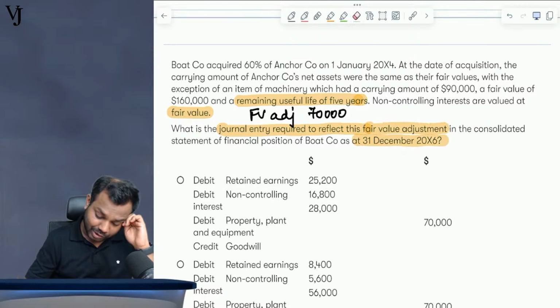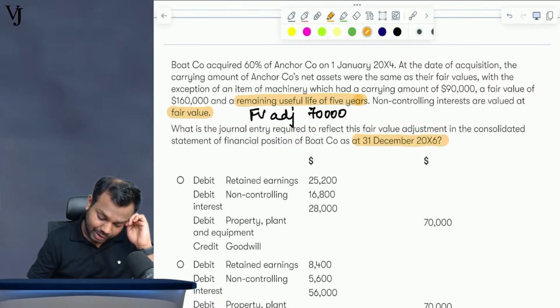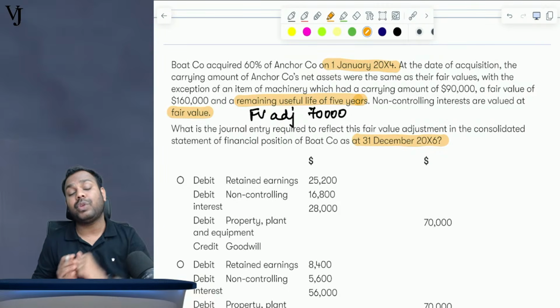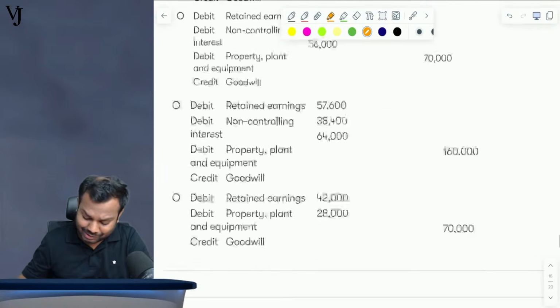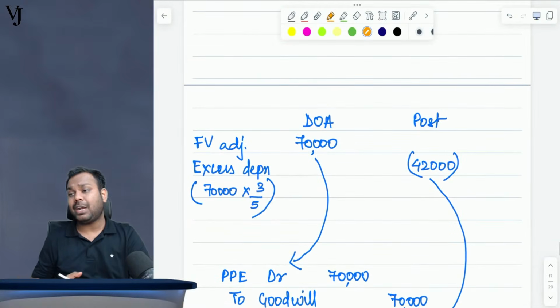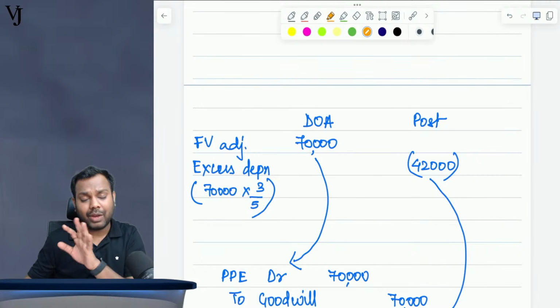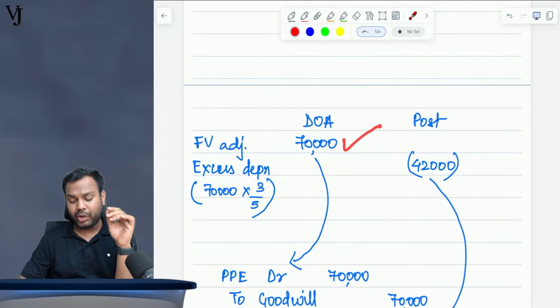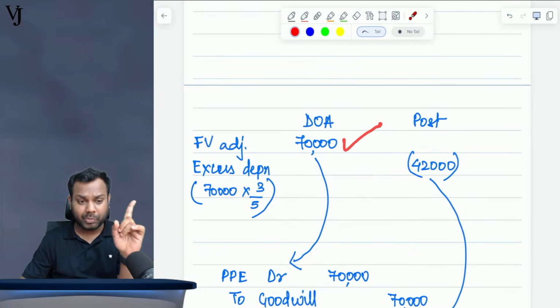What is the date of acquisition, guys? Come on. What is the date of acquisition? 1st January 20X4. So it's been X4, X5, X6. It's been 3 years since we acquired the company. Now let us see this flow chart. On the date of acquisition, we would have recorded a fair value adjustment of 70,000. Tell me yes or no.